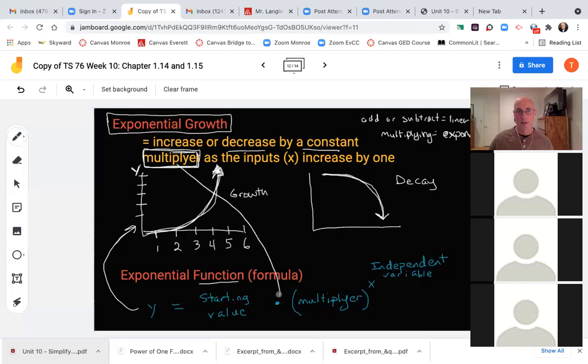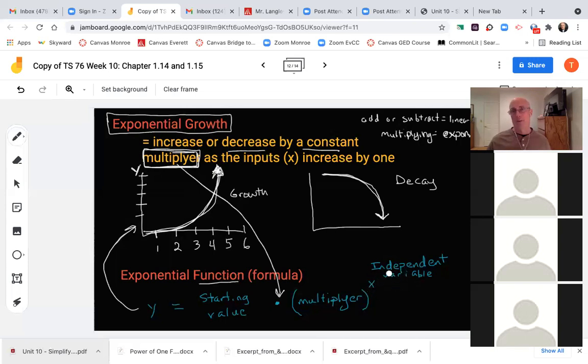There it is right there, the times, the multiplier. That's the difference between linear, which is adding or subtracting, and exponential, which is multiplying. Times the multiplier, we figure out what the multiplier is. If I multiply by 3 each time times the previous number, 3 is the multiplier. To the, you see how we have an exponent here?